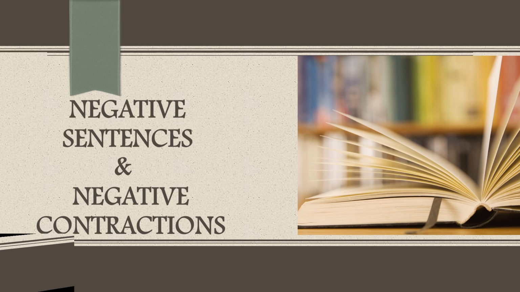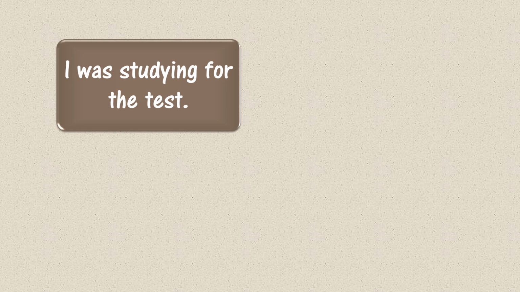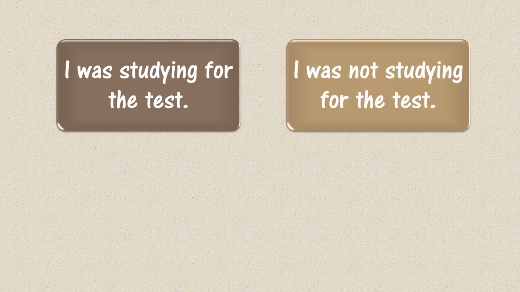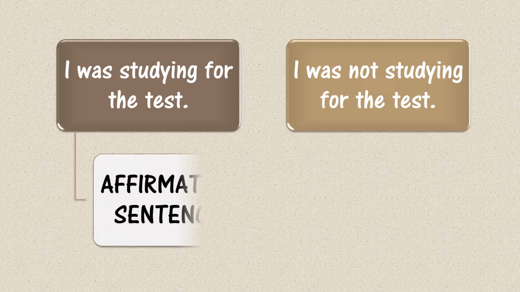Now let us look at these sentences. I was studying for the test. I was not studying for the test. In the first sentence, the subject is showing a positive action. That is, the subject is agreeing that he was studying for the test. This kind of sentence is known as affirmative sentence.